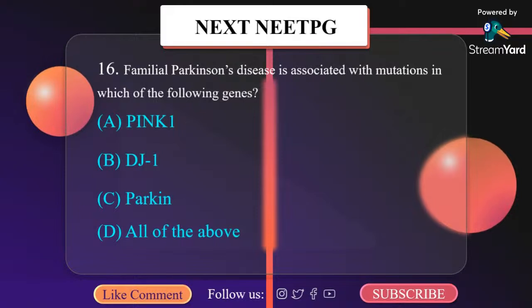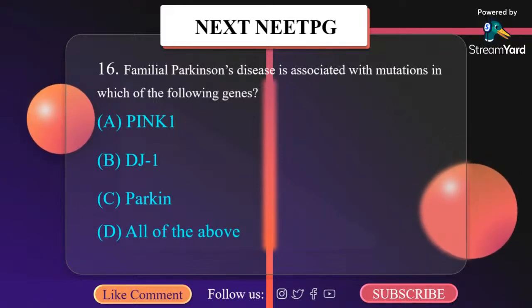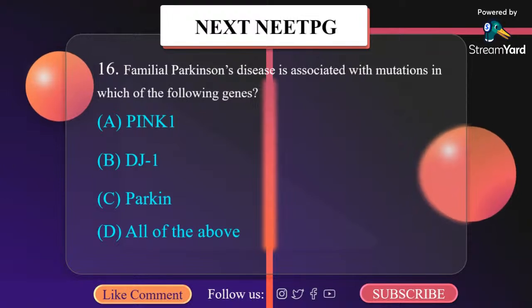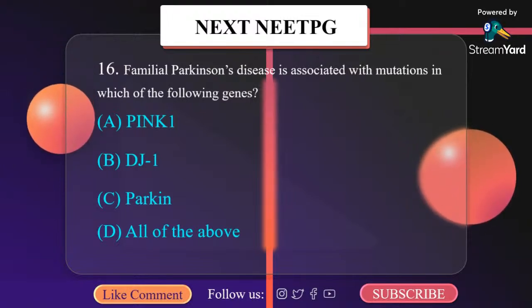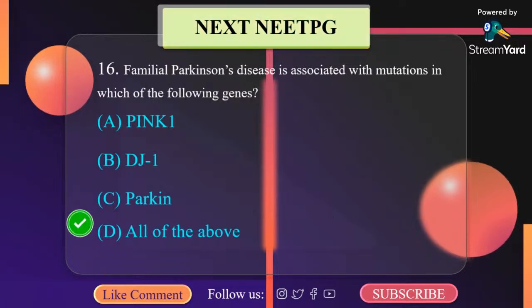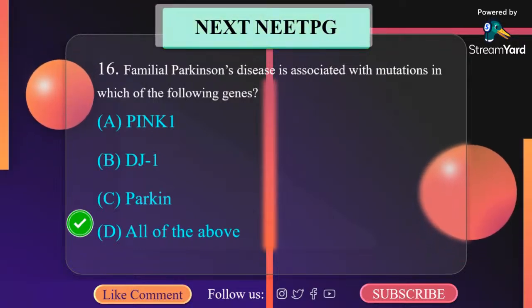Familial Parkinson disease is associated with mutation of which of the following genes? A. PINK1 gene, B. DJ1 gene, C. Parkin, and D. All of the above. It is PINK1, DJ1, and Parkin.